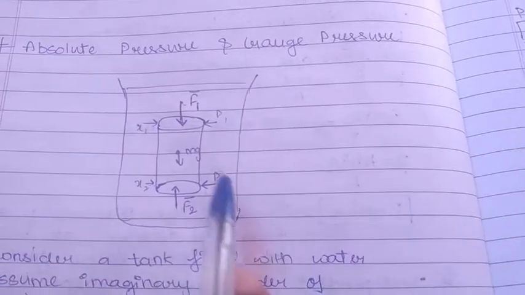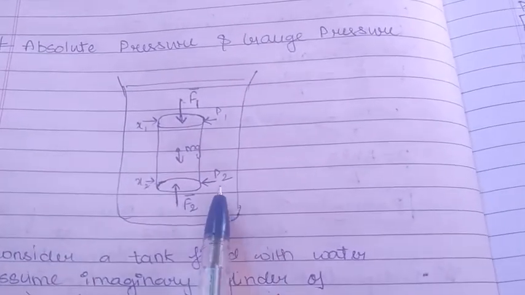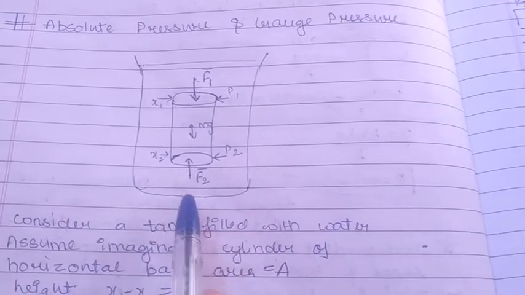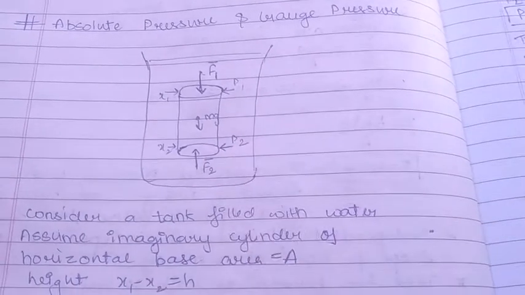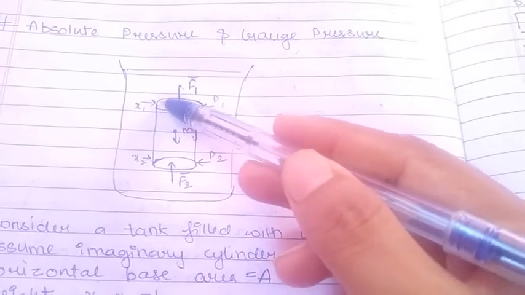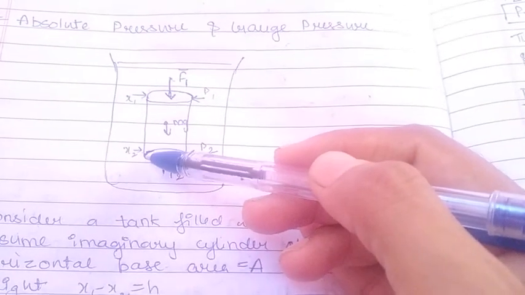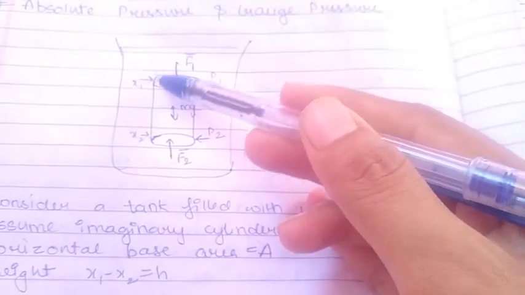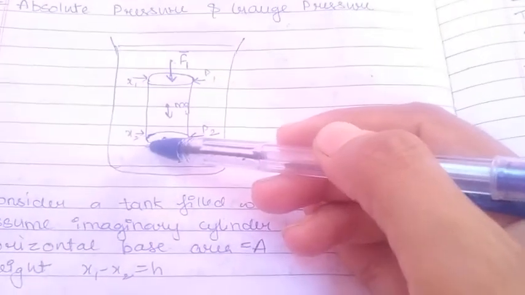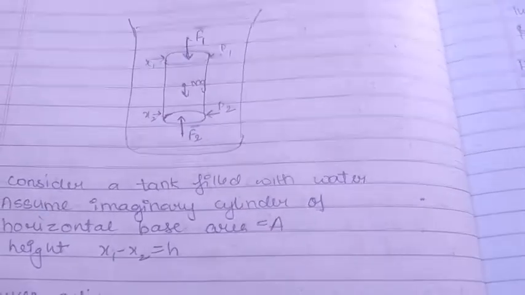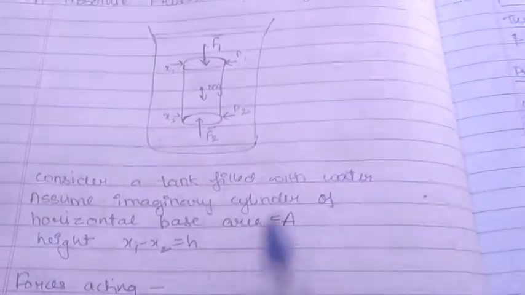So first of all, you have to consider a tank which is filled with water, and then just assume an imaginary cylinder having some horizontal base of area A and height h. So we are considering this point as x1 and this point as x2 with some reference. So x1 minus x2 is equal to h. x1 is obviously greater than x2 because we are considering a reference there.